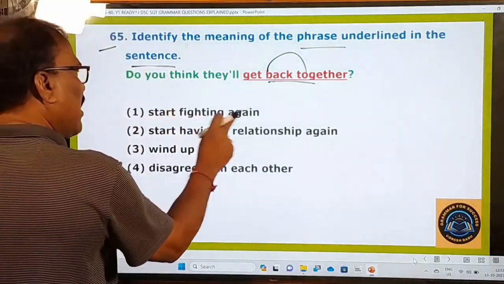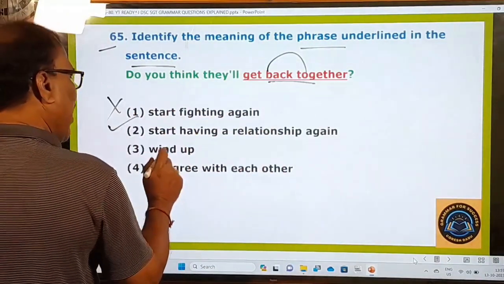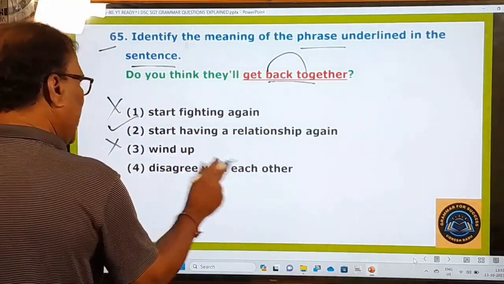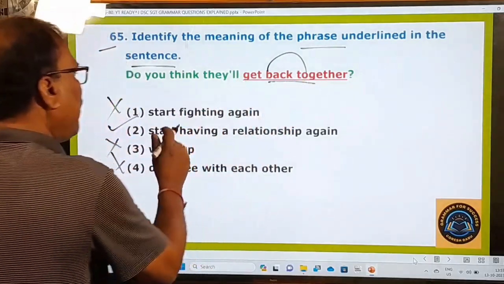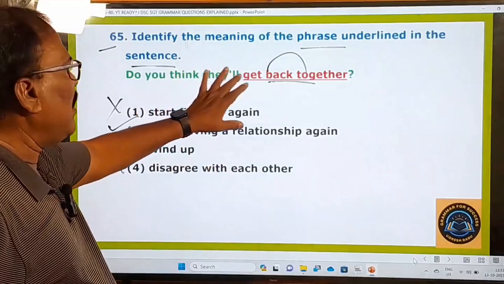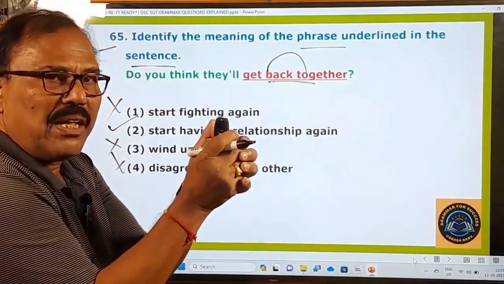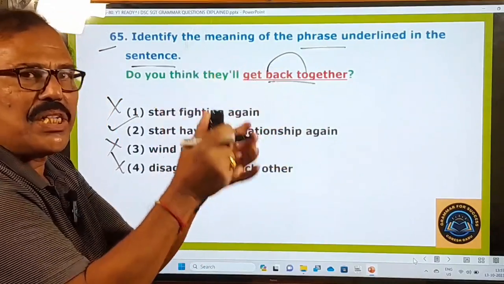Start fighting again. No. Start having a relationship again, yes. Wind up, no. Disagree with each other, no. So get back means start having or start living together. Do you think they will get back together? They will come together. They will start living together. They will start having a relationship again.